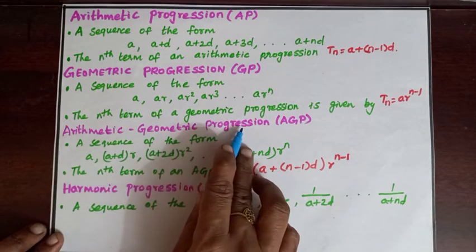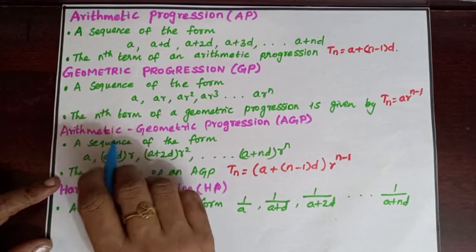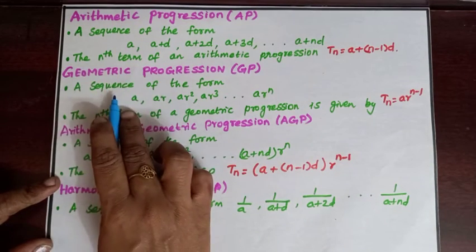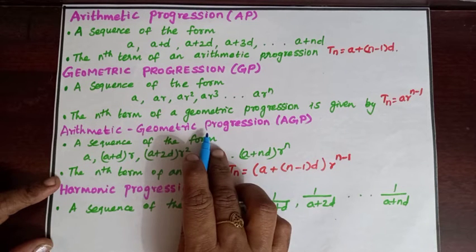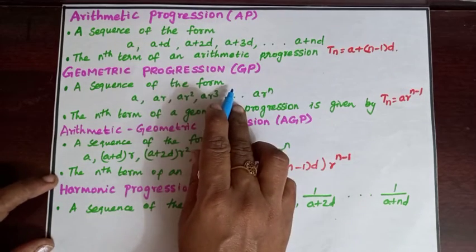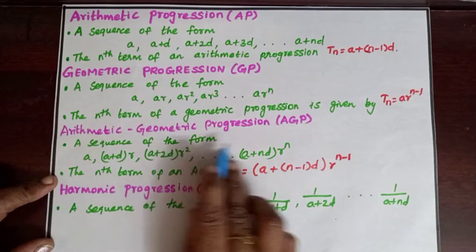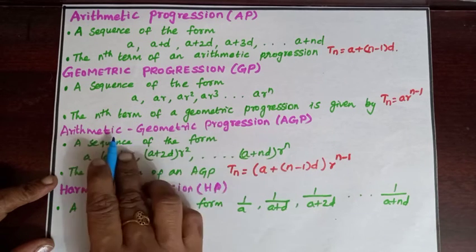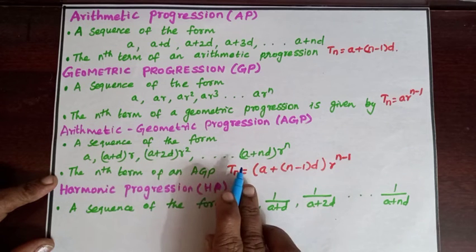Arithmetic geometric progression, AGP. Combining arithmetic and geometric progression, a new progression called arithmetic geometric progression is formed. As we use the abbreviation AP and GP for arithmetic progression and geometric progression, we use the abbreviation AGP for arithmetic geometric progression. AGP arises in various applications such as the computation of expected value in probability theory.